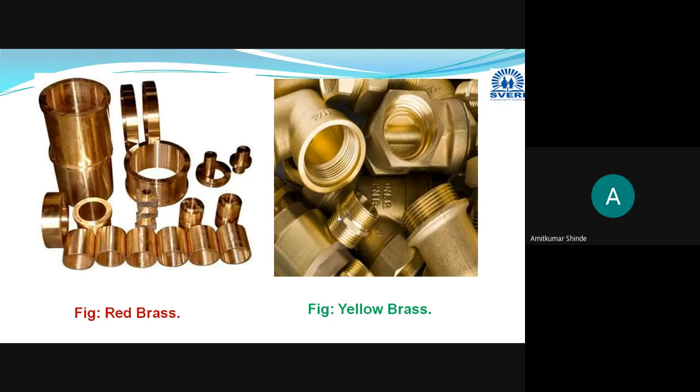These are the theoretical values, but whenever you are changing the composition up to 15 or more than 15, this color will get changed to yellowish. The appearance is not reddish, it will appear as a yellow color. Theoretical value is 20%, but in actual practice, if you check, whenever zinc amount is 15 or more than 15, it will appear yellow in color only.